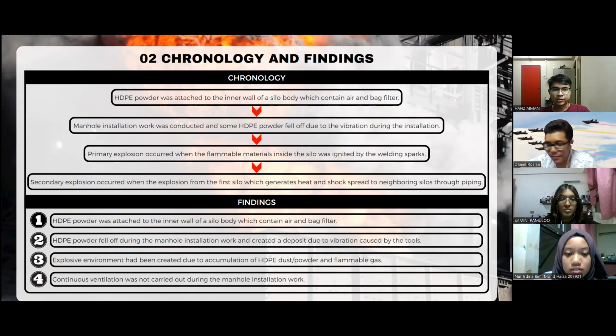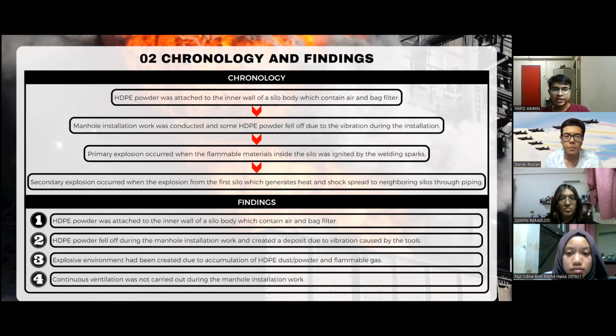The primary explosion happened when the flammable materials inside the silo were ignited by the welding sparks during the manhole installation. Heat and shock wave generated in the first silo spread to the neighboring silos through the piping connected to the outlet of the HDPE powder bag filter, resulting in secondary explosion.